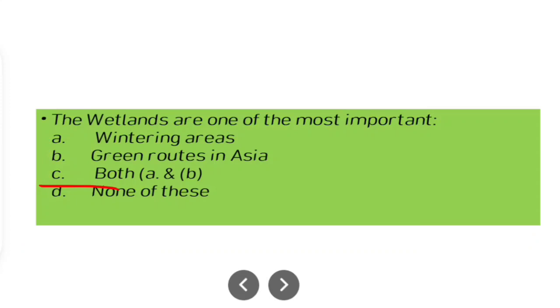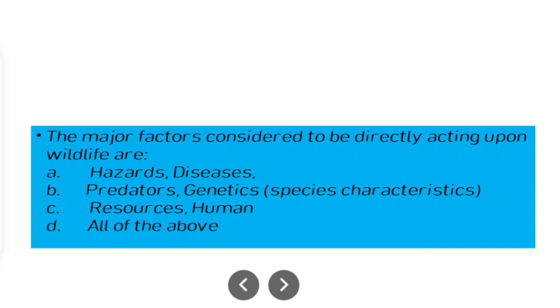The wetlands are one of the most important: option A, wintering areas; option B, green routes; option C, A and B both; option D, none of these. It's basically option C, A and B both, as wetlands are wintering areas as well as green routes in Asia. The major factors considered to be directly acting upon wildlife are: option A, hazards, diseases; option B, predators, genetics; option C, resources, human; option D, all of the above. So basically all of the above are directly acting upon the wildlife.